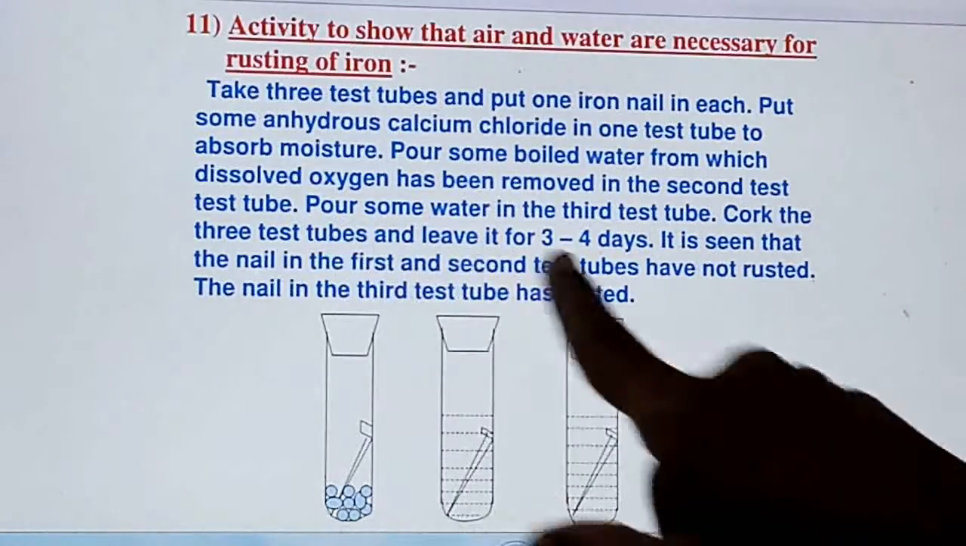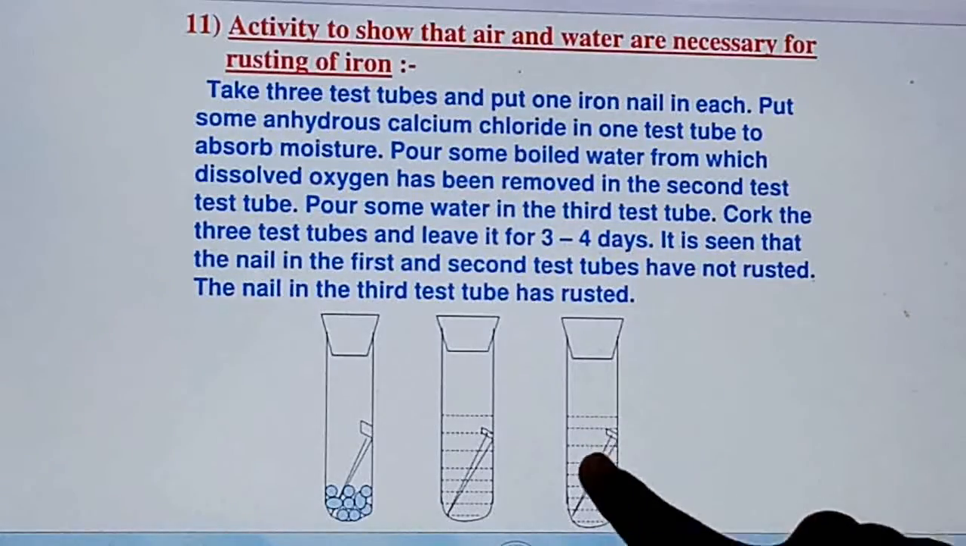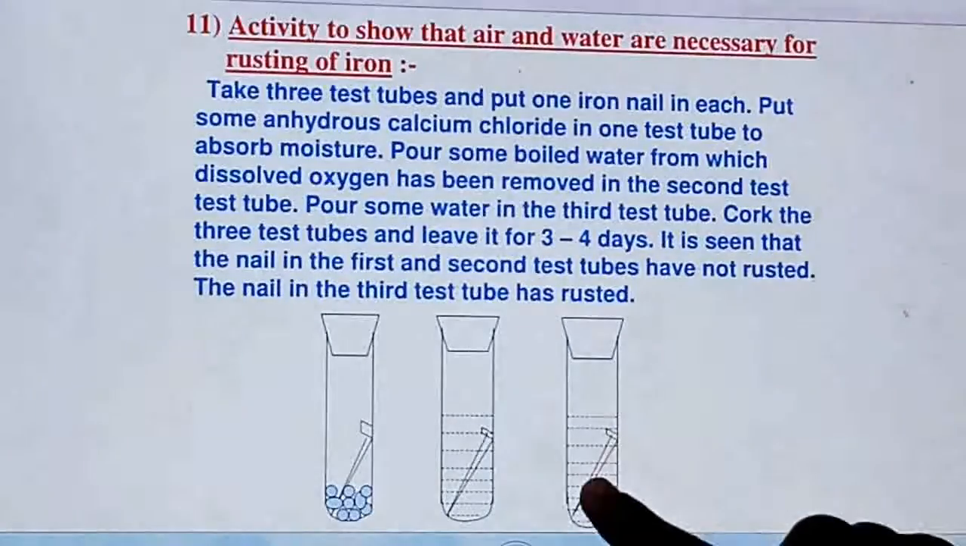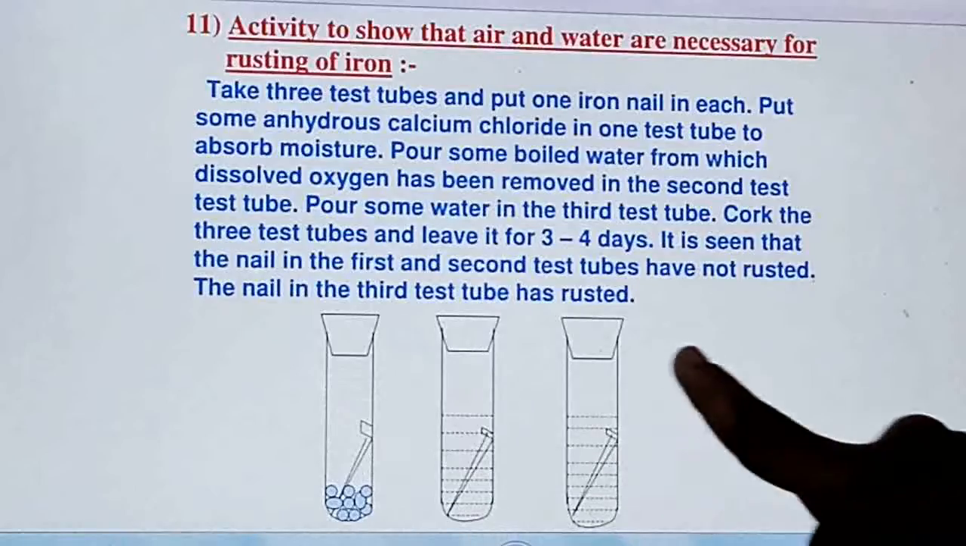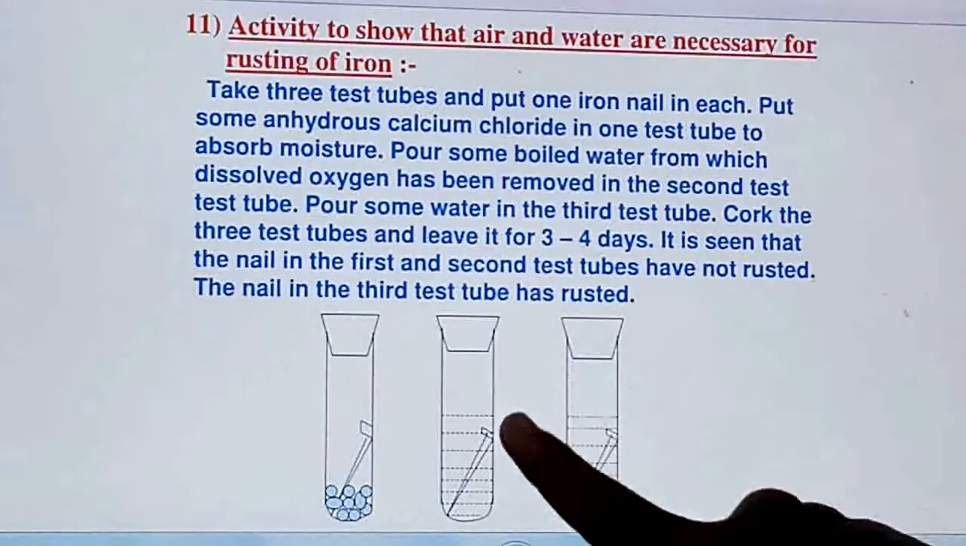And the third test tube is there. Pour some water in the third test tube. So normal water you can pour in this. In this, water is present, and along with the water, oxygen is also present. Now you have to just cork these three test tubes, make them airtight and leave them for 3 to 4 days.